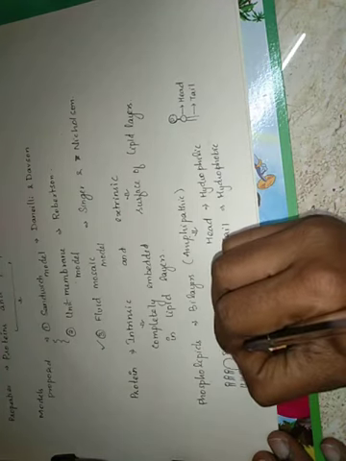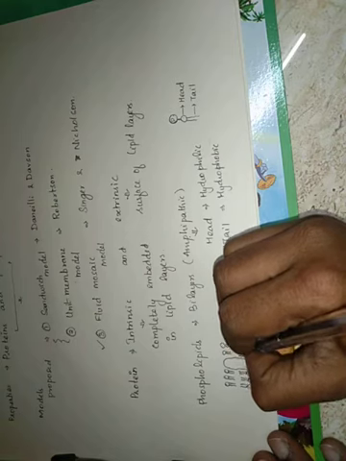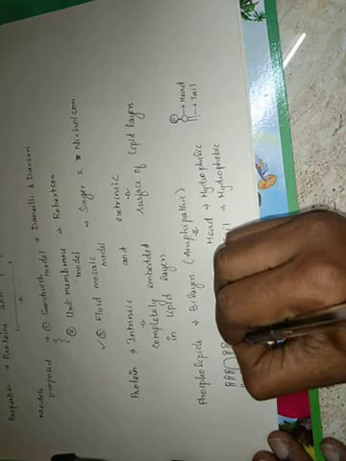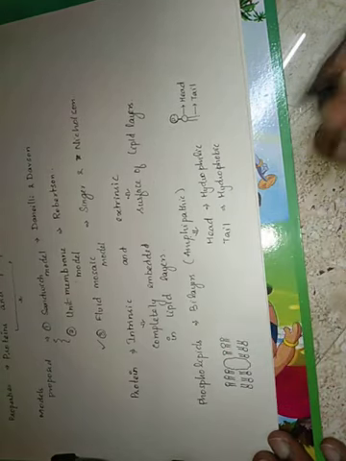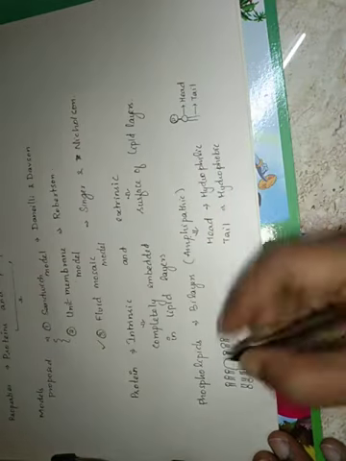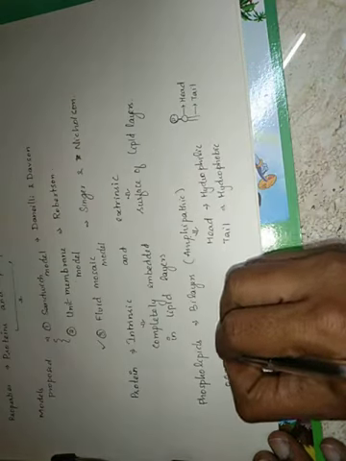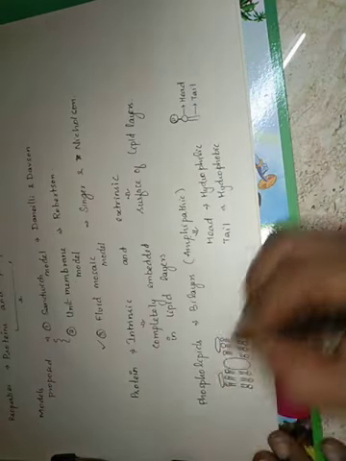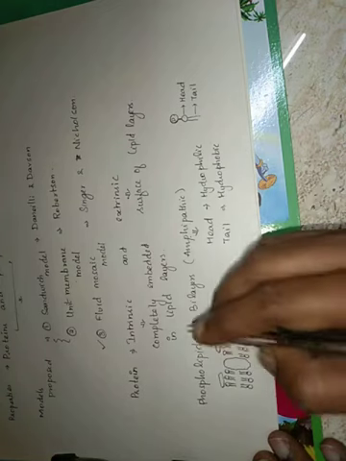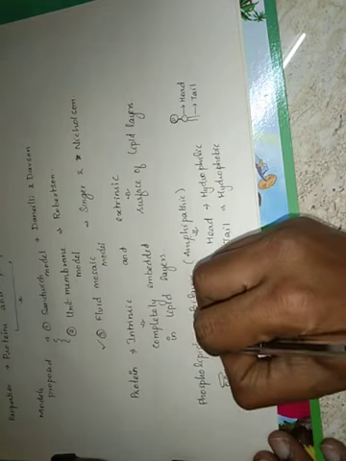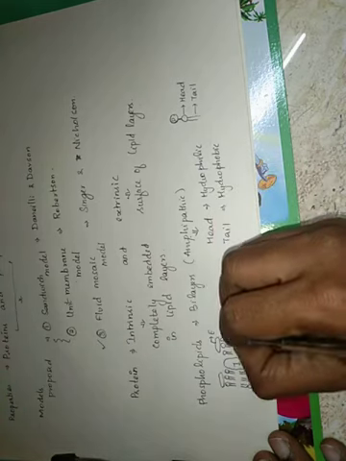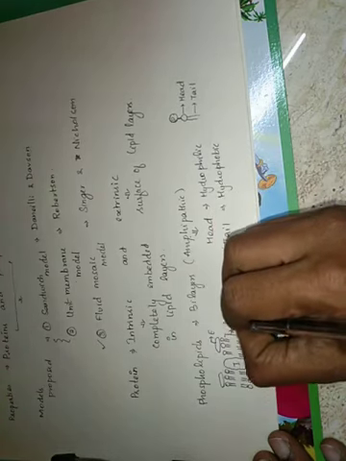So within the lipid layer, the proteins are embedded. This is an intrinsic protein. Extrinsic proteins are usually found on the surface of the lipid bilayer. So these are intrinsic proteins, these are extrinsic proteins, and this is the lipid bilayer.